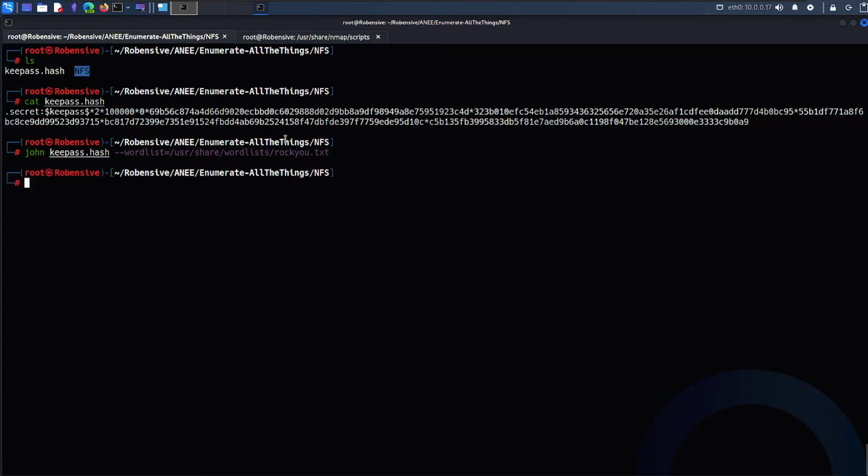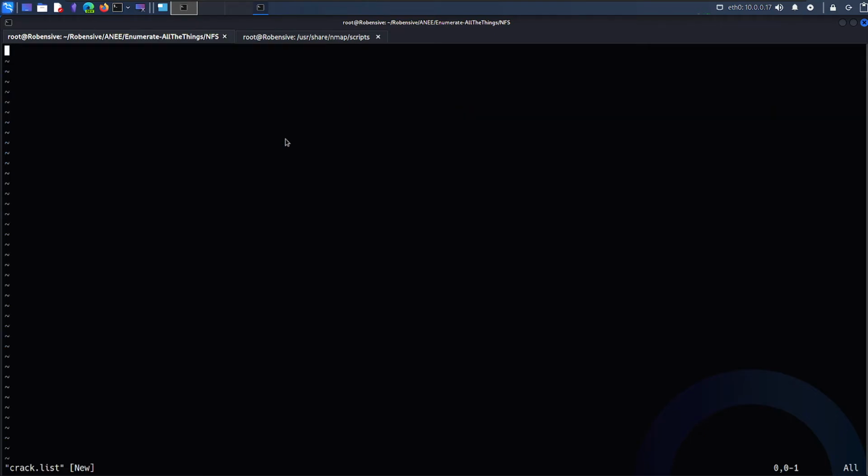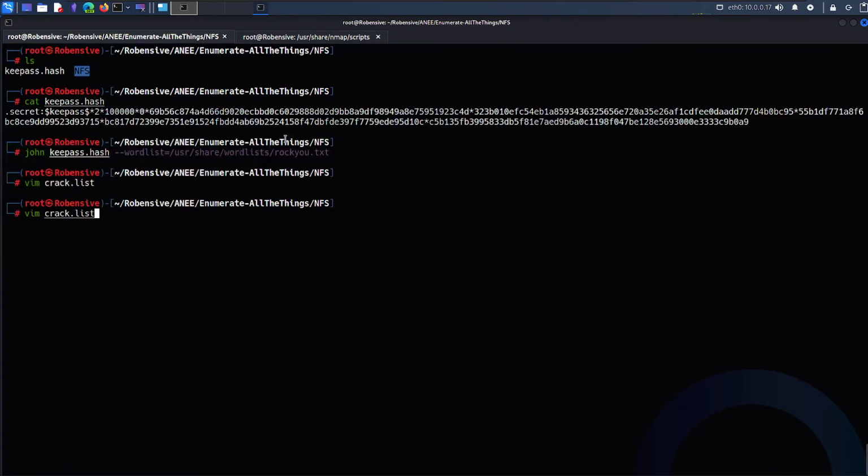I don't want to go with the rockyou list right now, so let's just create one small password list, crack.list, with admin, password, secret, bug, and so forth. So should be good.